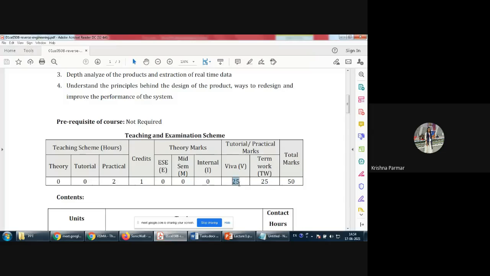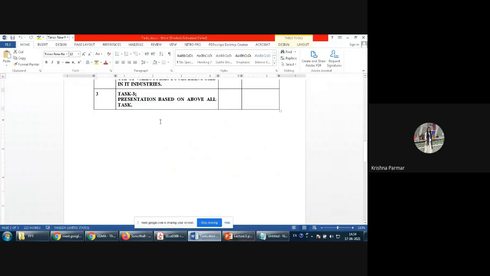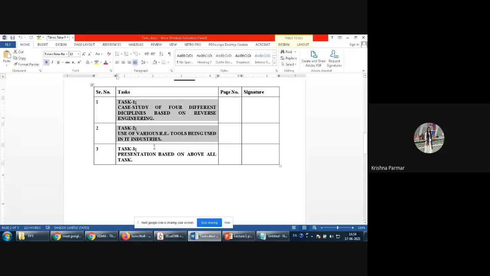And once you are ready with your presentation, you have to include these 2 tasks in it: an overview and summary of your 4 case studies, and the reverse engineering tools related details. Whatever you are doing in the report, prepare the same in PPT format, but in a very summarized way, and give the presentation.